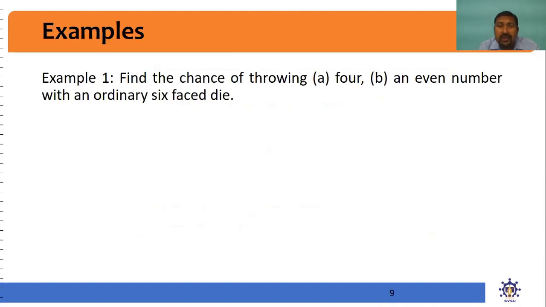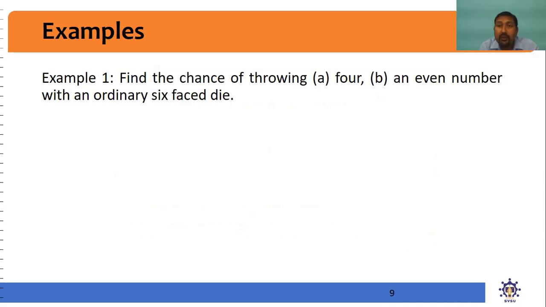So now consider a few examples that support the probability definition. Find the chance of throwing a 4 or an even number with an ordinary 6-faced die. So we know that it is a die. If we throw the die, the sample space is 1, 2, 3, 4, 5, 6. Now, the event is given to us: find the chance of throwing a 4, and second, an even number.